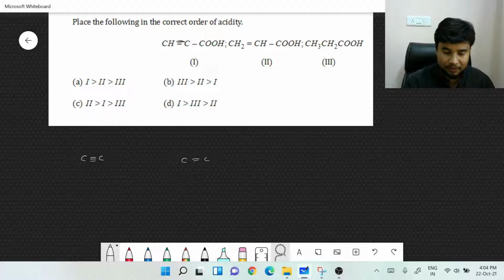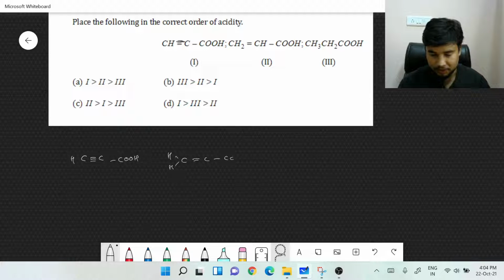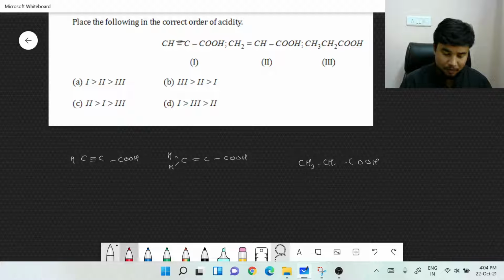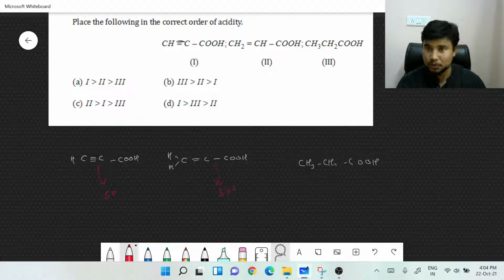Now if you have a triple bond over here with COOH, and if you have a double bond over here with this thing, you would have COOH, and the last one is like CH3, CH2, COOH. You could just observe one very simple thing. This carbon over here is sp hybridized. This carbon is sp2 hybridized. And the third one, children, the one which is directly attached to carboxylic acid.